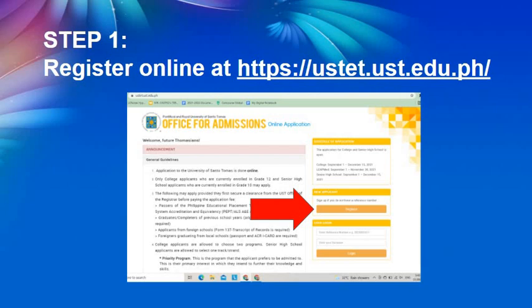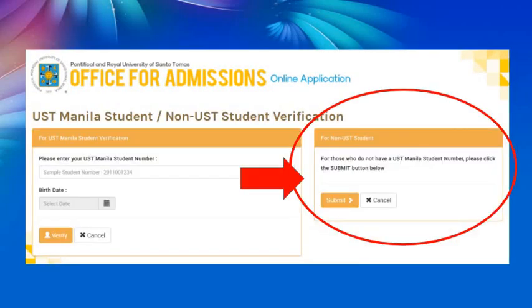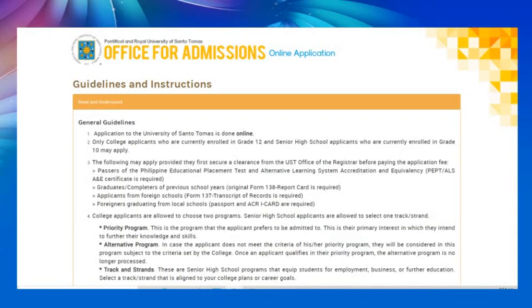So the first step is to go to the UST portal. When you go to this link, it will take you to this page. For college applicants, you have to click on college, incoming first year. For non-UST students, you choose the second box that says for non-UST student. After clicking submit, the page will take you to the guidelines and instructions page.